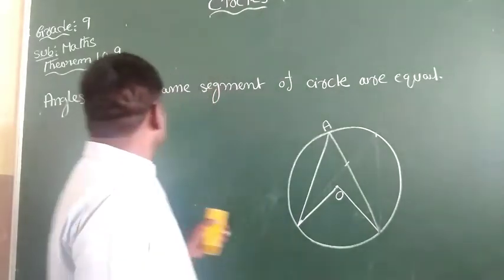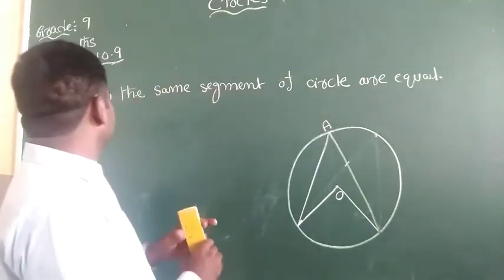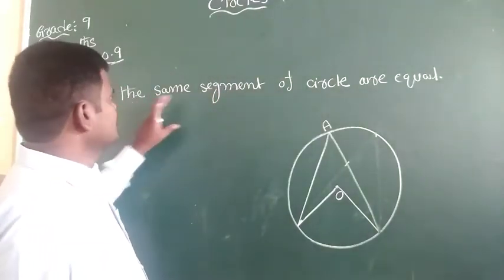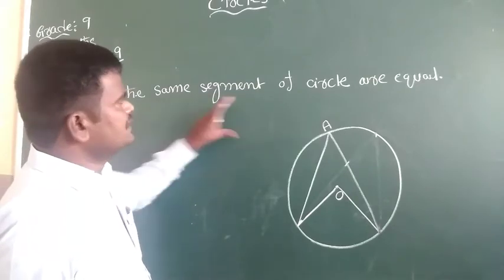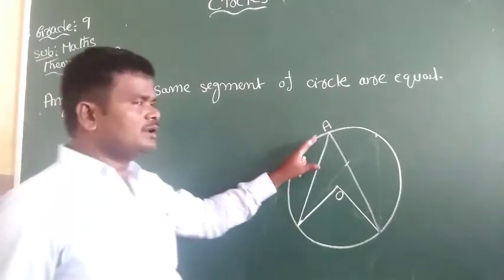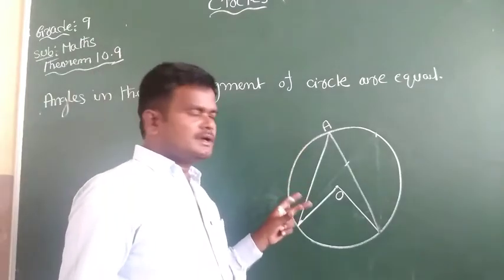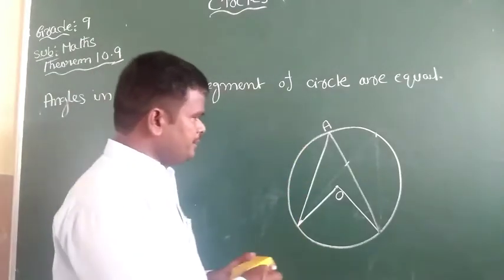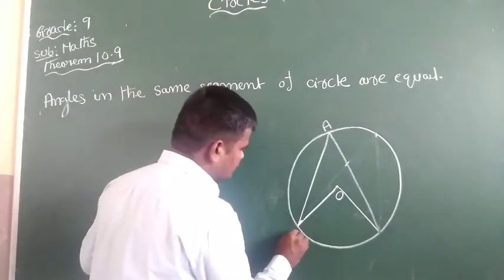Next, theorem 10.9: angles in the same segment of a circle are equal. Here, given only one angle, this is the arc PQ.